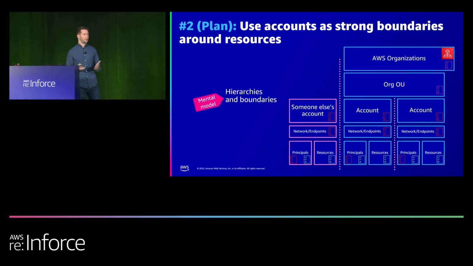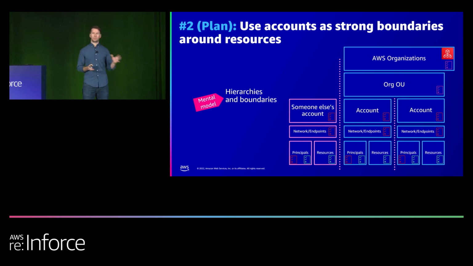And so the point is, though, that AWS accounts give you strong boundaries between resources and the principals and networks in those accounts. By default, these principals and resources at the bottom cannot cross these boundaries, and we're just representing that here with the pink dotted line. But we have our organization with 2 accounts, and then we have someone else's account here in pink, right?